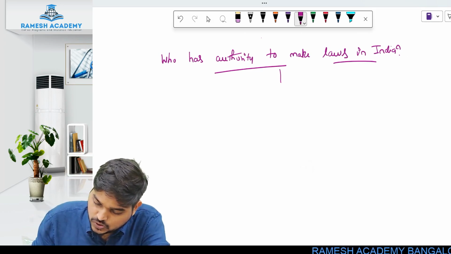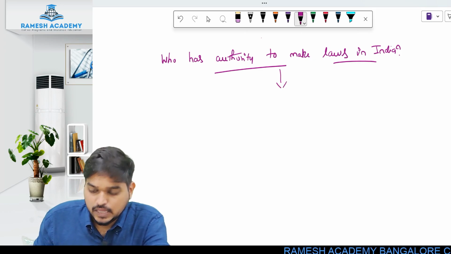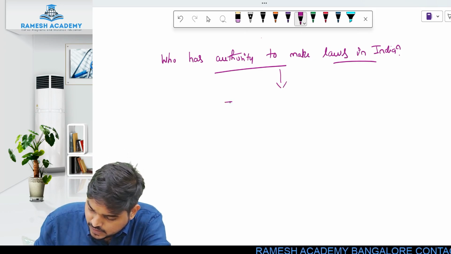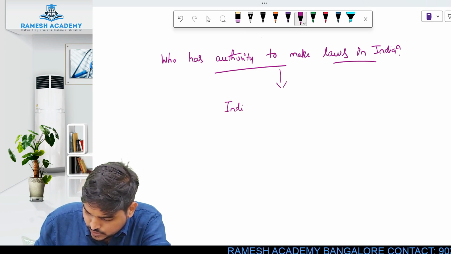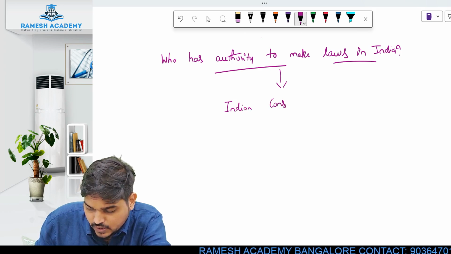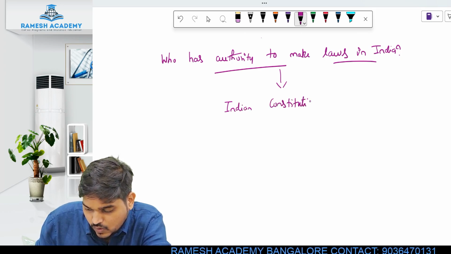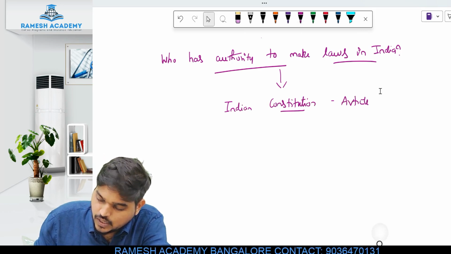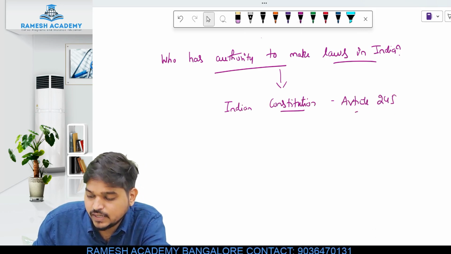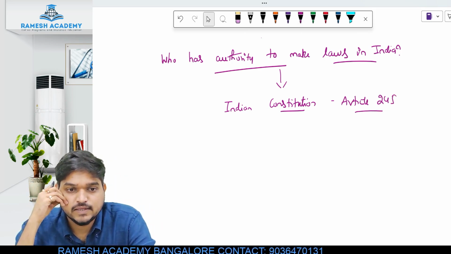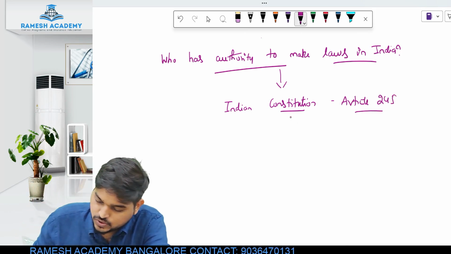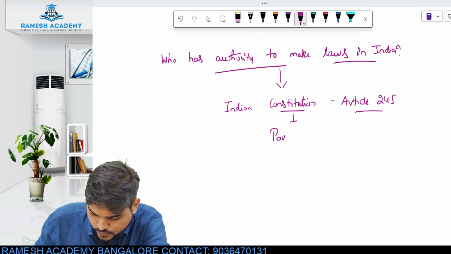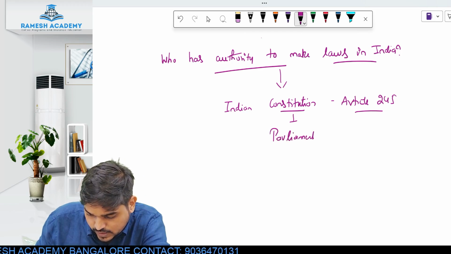Now this authority of making law has been given in the Indian Constitution. According to Article 245, the authority of making laws is given to the Parliament. So who will make the laws in India?